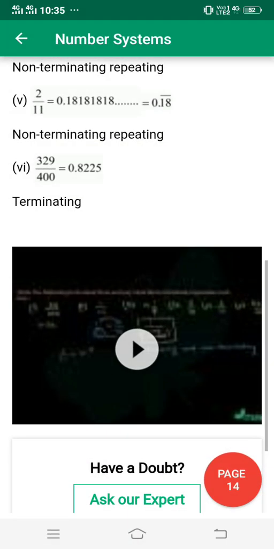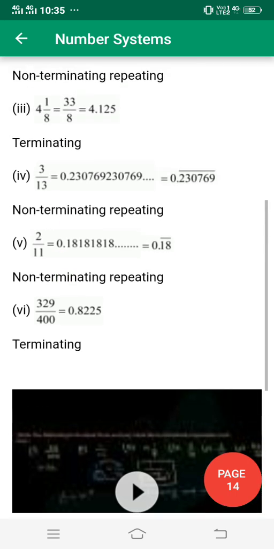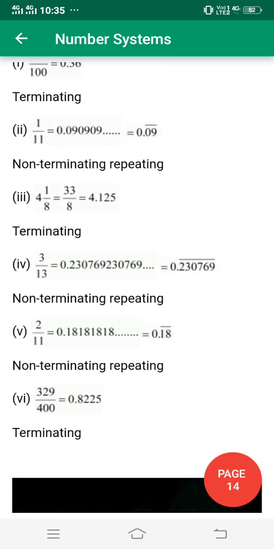The third number, you see, is a mixed fraction. So first you have to convert the mixed fraction to a proper fraction. 8 fours are 32, plus 1 is 33 upon 8. Then you do that. Which one is it? So it is terminating. You do the rough work also, this one.